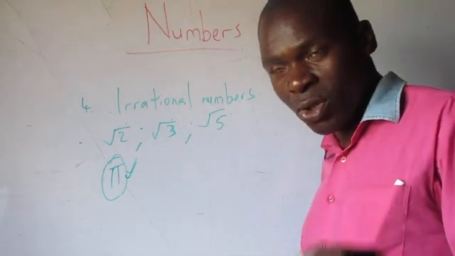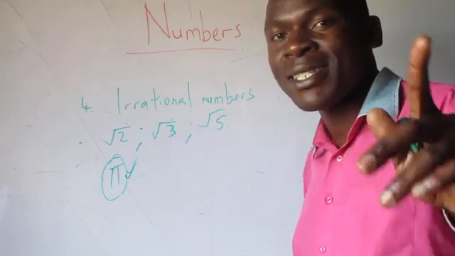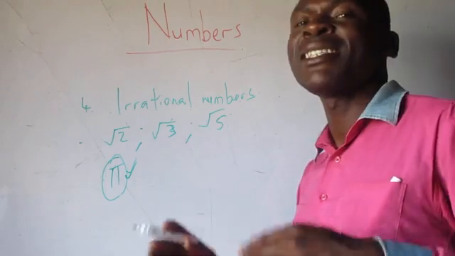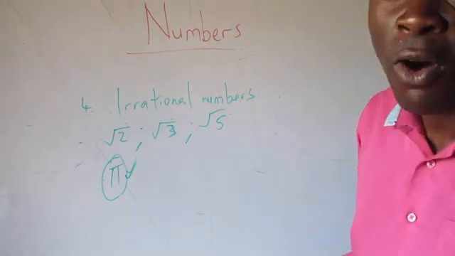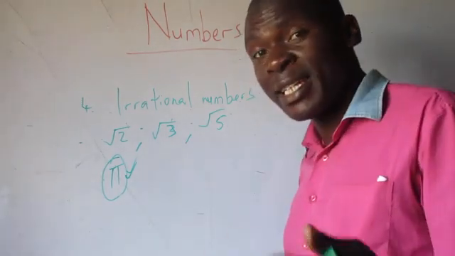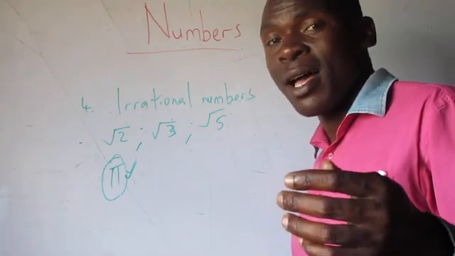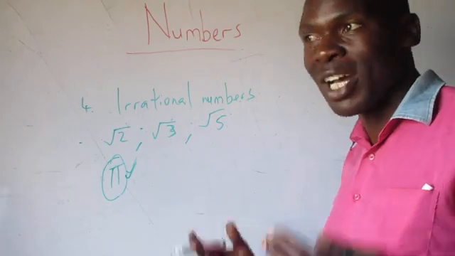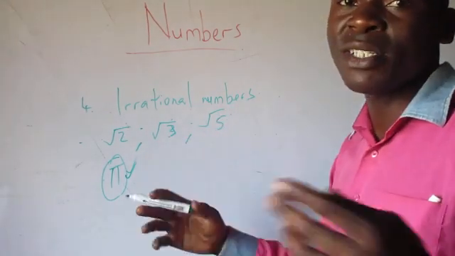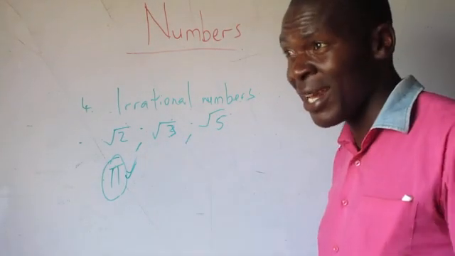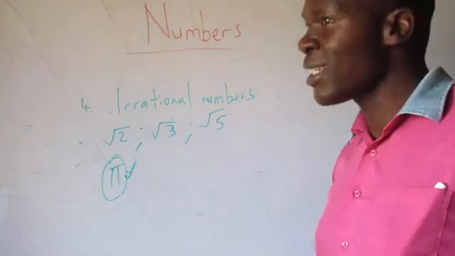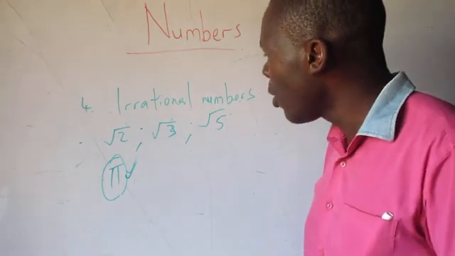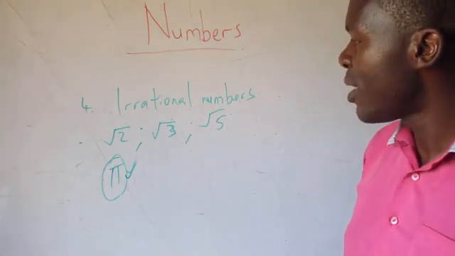So, please note that 22 over 7 is not the exact value of pi. It is the approximate value of pi. Usually examiners give us that value so that it will be easy for us to use or to calculate, be it the perimeter of a circle or the area etc, or sector, segment etc. Okay, now we can move on to the next segment.